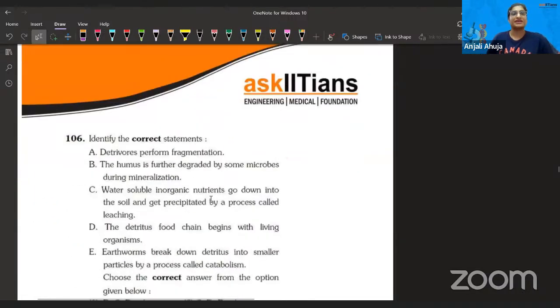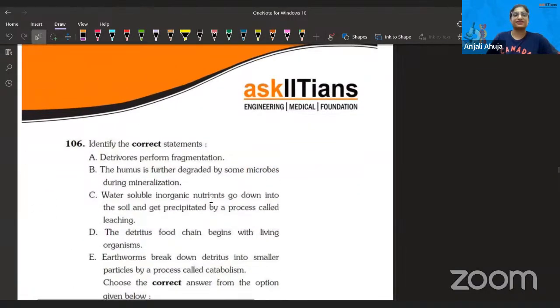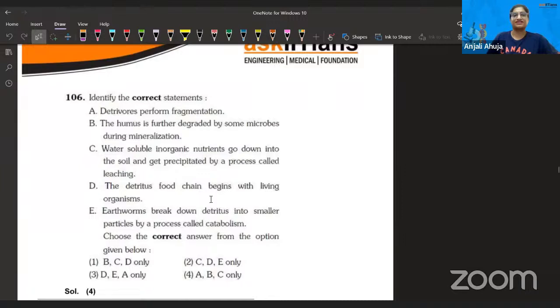Let's move forward. So next is identify the correct statement. Detritivores perform fragmentation. Is that a correct statement? Next, the humus is further degraded by some microbes during mineralization. Guys, you do remember you have talked about the process of mineralization, how it happened, what are the steps, in your ecology portion. That question is from there.